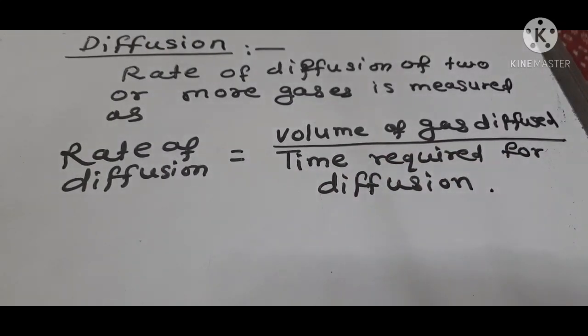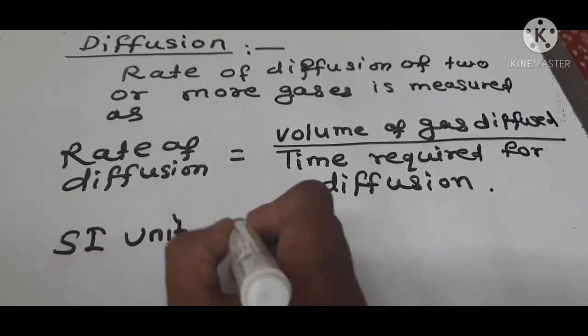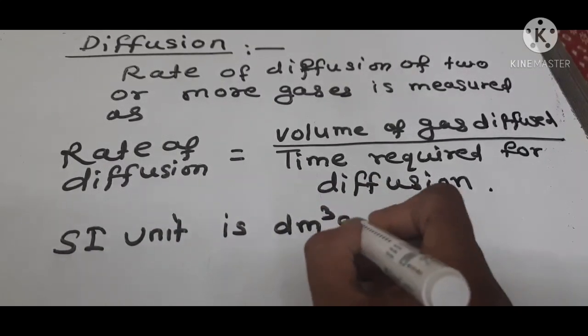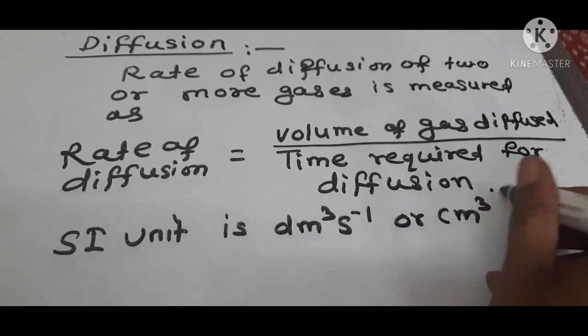The SI unit is dm cube per second or cm cube per second.